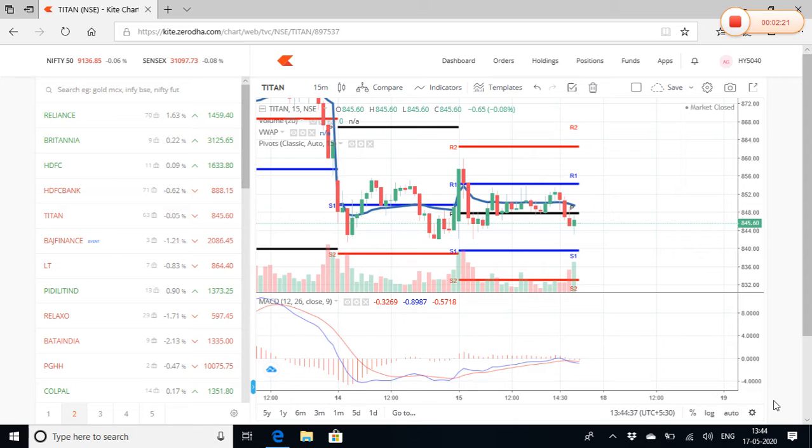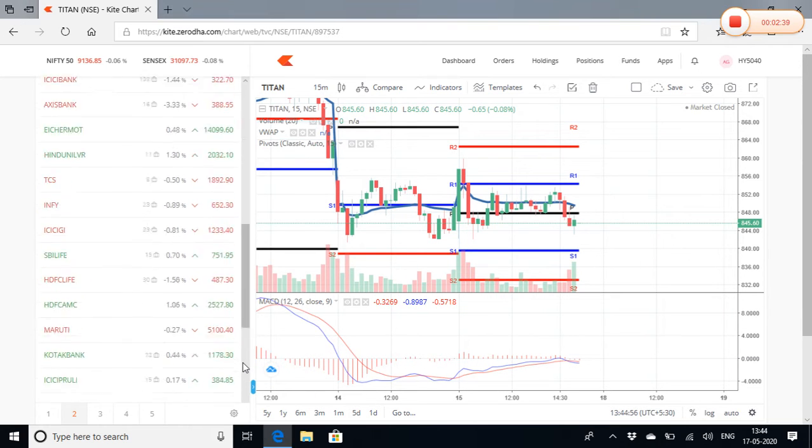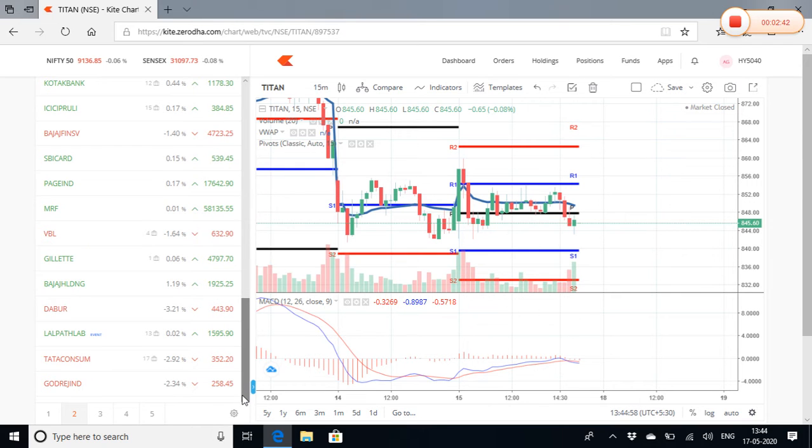Okay. Also, what you see in a stock when you trade before is what is the overall trend of the market, whether the market is bearish, whether the stocks are falling, or whether the trend is bullish. So you can go ahead and see in case of Nifty whether the Nifty chart is bullish or whether the Nifty chart is bearish. You can just click on the Nifty chart like this, and see the way I've opened Titan. Okay.